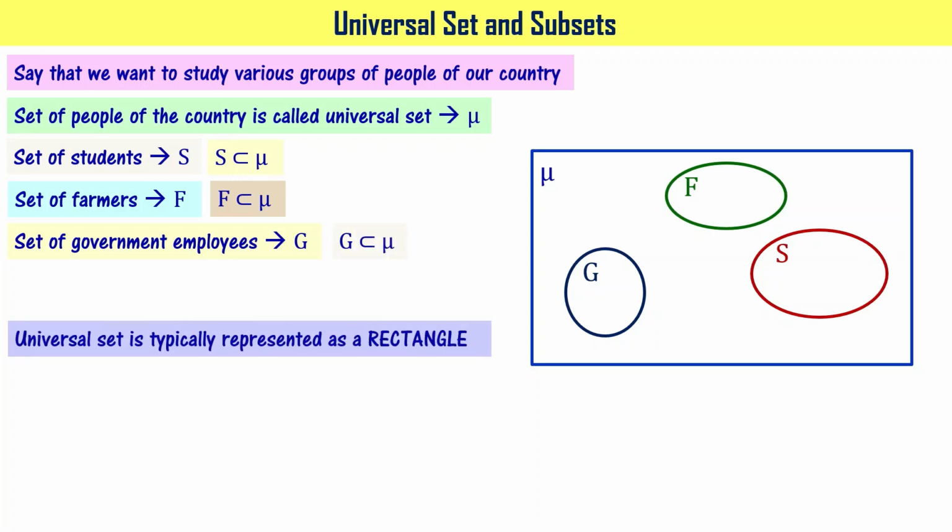So as I said earlier, the universal set is typically represented as a rectangle and denoted using mu. Please note this. And here, interestingly, the farmers group, students group, and government employees group, all these sets are away from each other. They are not overlapping one on the other. For example, let's say that some students are farmers. Then this F set and S set will be overlapping, something like this. So let's worry about that as we learn about a few more concepts. But for the time being, you have understood what is meant by universal set and what is meant by subset, right?